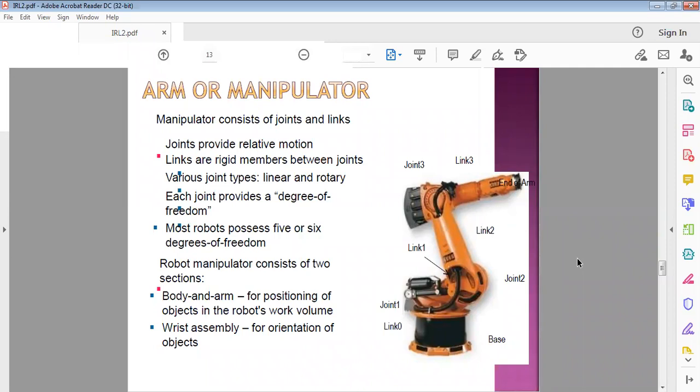Here, you learned this in theory of machines. The joints have relative motion between them, so joints actually provide relative motion, and the links are rigid members between joints.